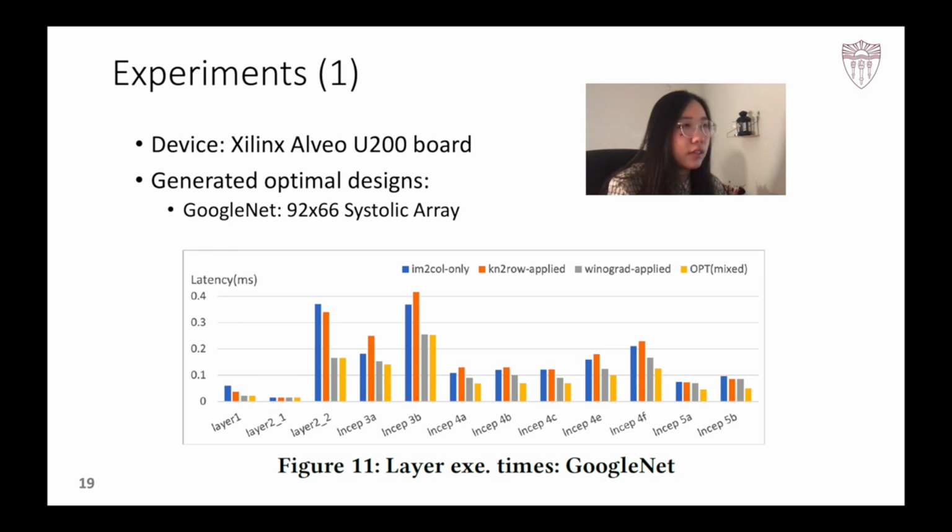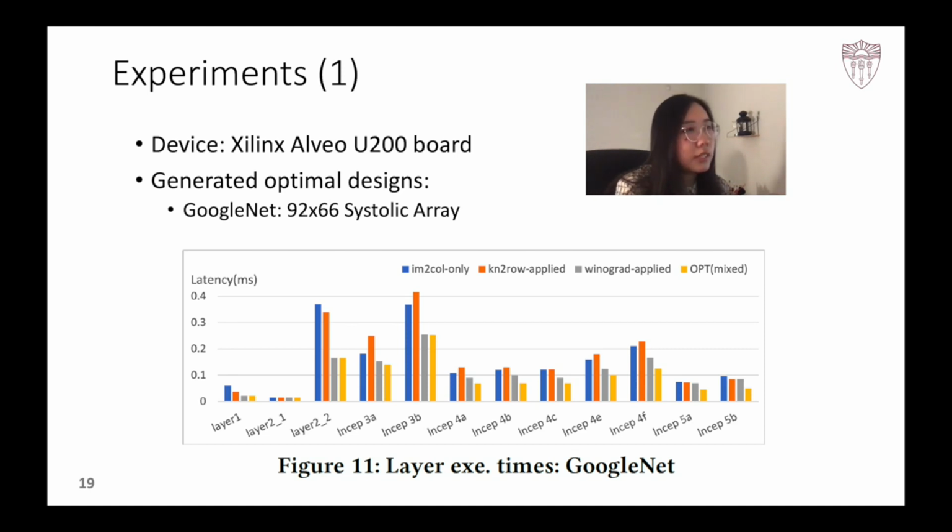In this chart, on the x-axis, we group all the convolution layers in each Inception module, consistent with the notations in the original GoogleNet publication. Corresponding columns show the sum of computation and communication latency of all layers in an Inception module.